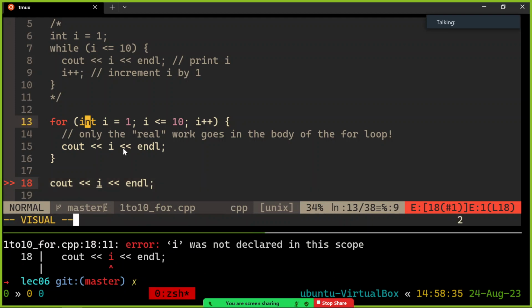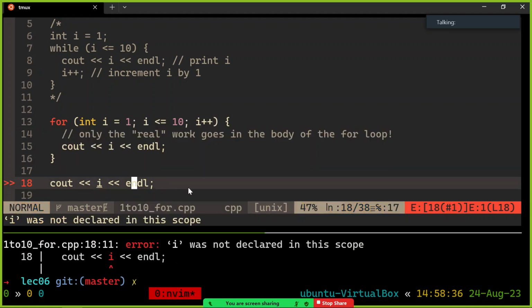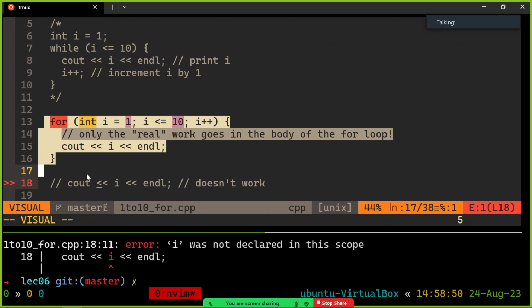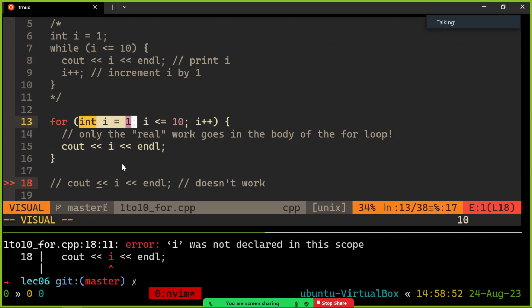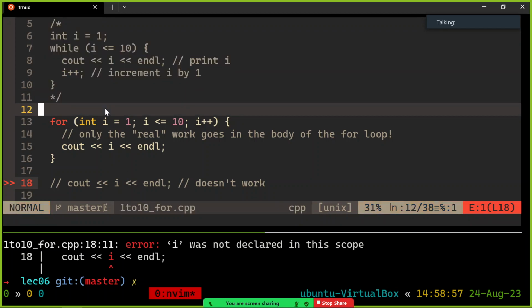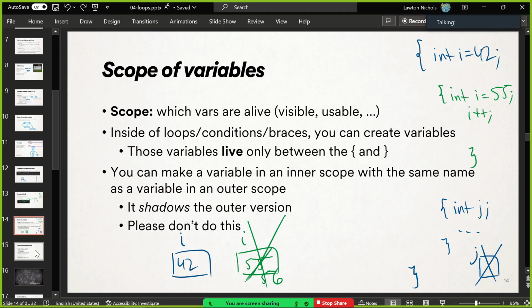It only lives within the for loop. It dies once the for loop is gone. Once it's over. So this line doesn't work either. i is out of scope at that point. Okay, so that's why we need to learn about it, because for loops create their own scope, and you might be wondering, can I access i after this is done, like I could with a while loop? You cannot, and that's the reason. All right, we're good with that? That's a fun little thought. Now you know.